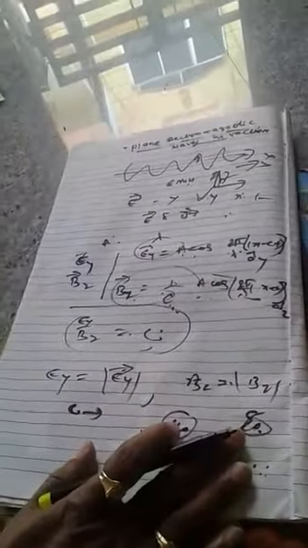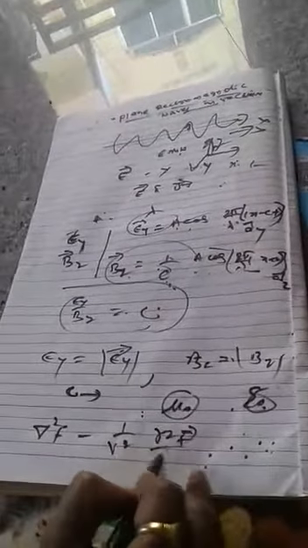The classical wave equation for an oscillating physical quantity f is: del squared f minus 1 by v squared, del squared f by del t squared, equal to 0, where v is the velocity of the wave.